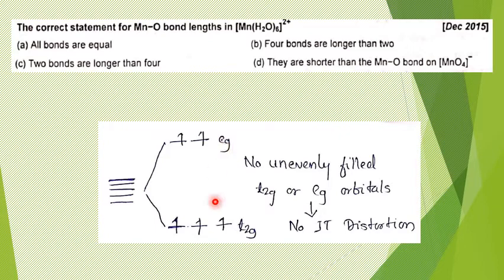As we know, if electrons in the t2g level and eg level are evenly distributed, then we cannot expect any Jahn Teller distortion. So there are no unevenly filled t2g or eg orbitals in this case. Therefore Jahn Teller distortion is not possible, and the answer for this question should be: all bonds are equal, option A. This is the answer for this question.